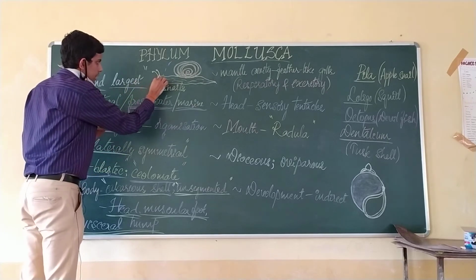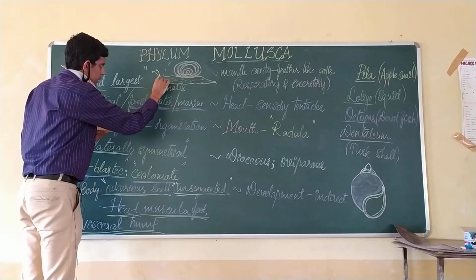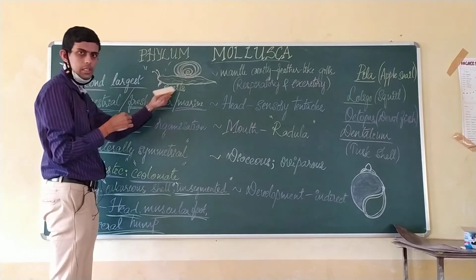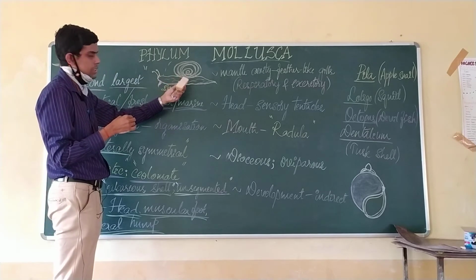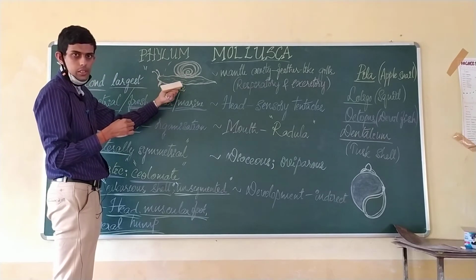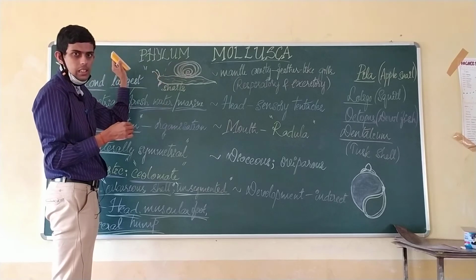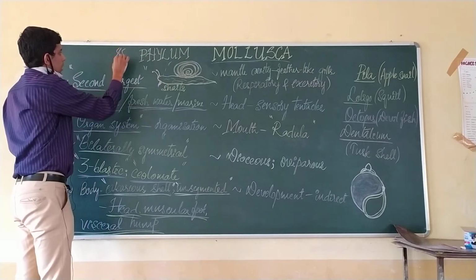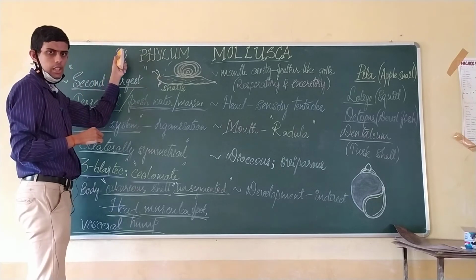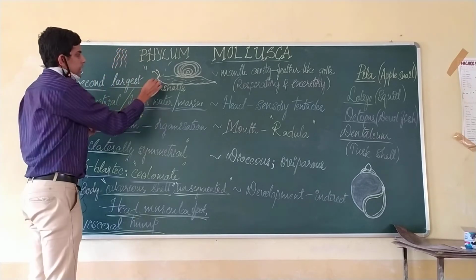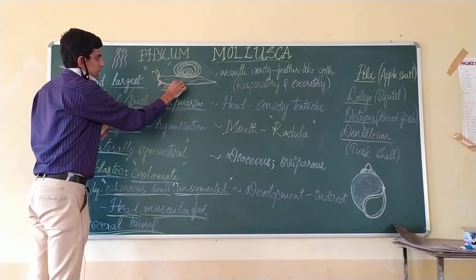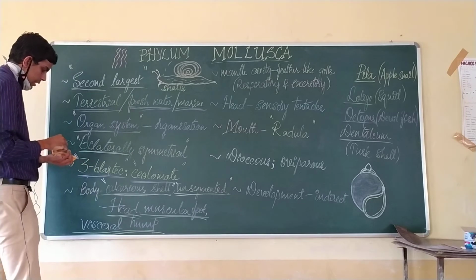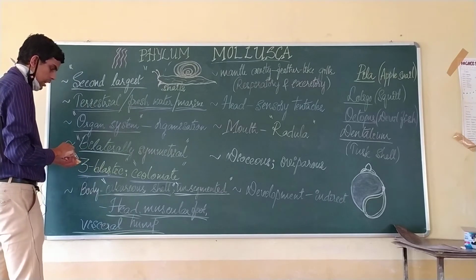There is no distinct limb-like structure, but the lower portion of the body itself is modified into a muscular foot-like structure. You do not find the segmented jointed appendages as in arthropodans, but here the skin itself is modified into a muscular foot, and here you also find a visceral hump.